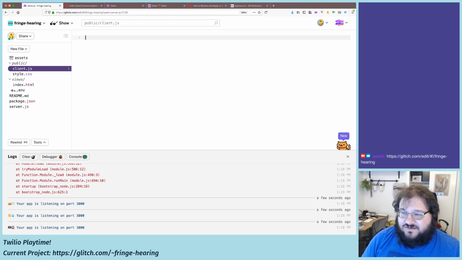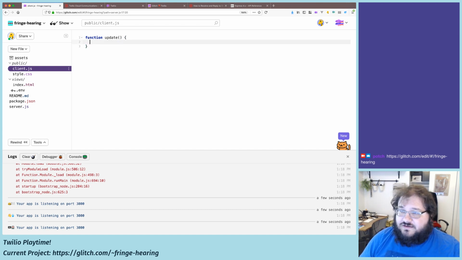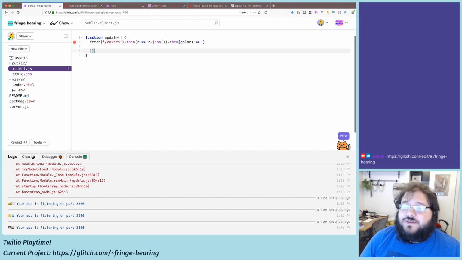We have this existing default code, which I can ignore. We are going to periodically have a function called update, which is going to get the colors from the server and re-render the page's background with this new gradient. So it's going to do fetch colors. I'm going to take that response and parse it as JSON, and then we'll have an object called colors. We can do something with it.